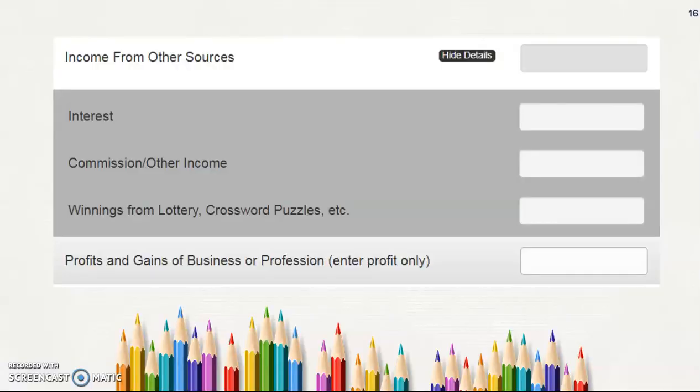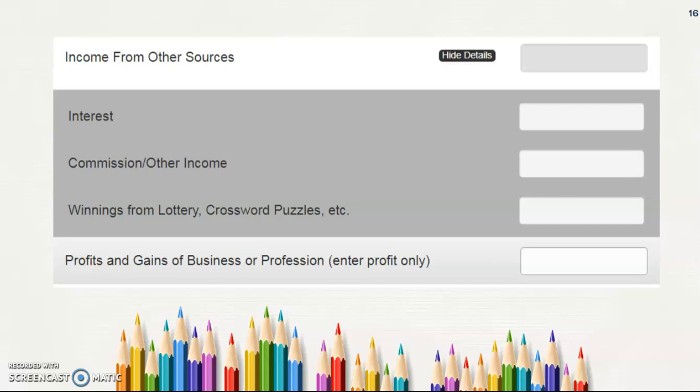So these are the heads of income from other sources. Interest I am receiving from deposits in financial institutions or in a post office, or interest from shares, I can mention here. And commission: if, apart from my profession and my business, I am doing any other agent kind of work and receiving commission, that will come under this head.